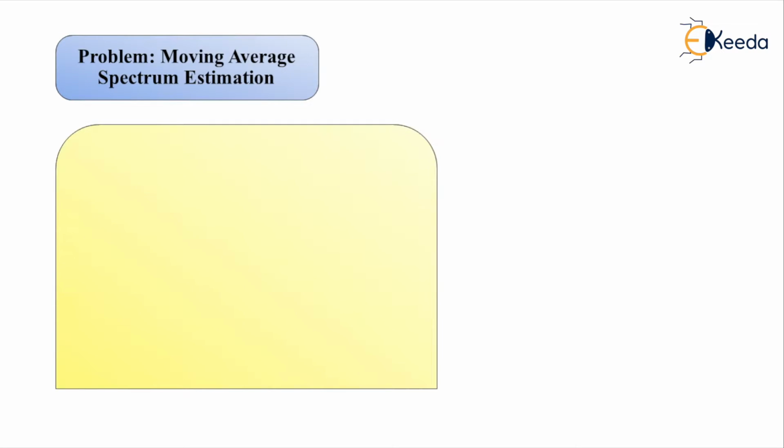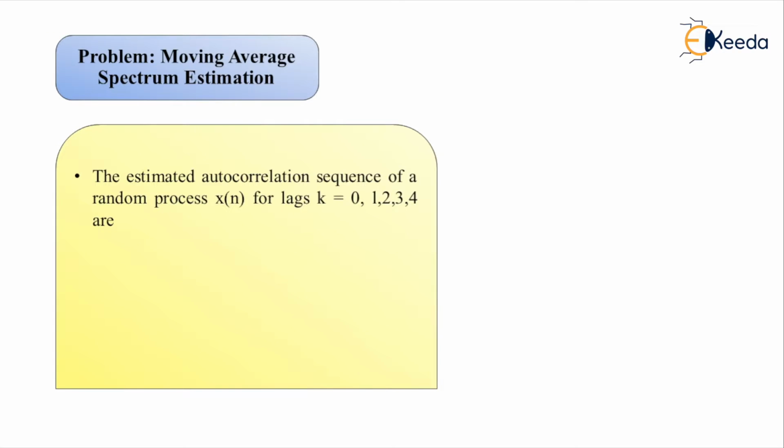So very first of all, we start with the given problem statement. It starts with the estimated autocorrelation sequence of the random process x of n for the lags represented by k equal to 0, 1, 2, 3 and 4, which are rx of 0 is equal to 2, rx of 1 is equal to 1, rx of 2 is equal to 1, rx of 3 is equal to 0.5 and rx of 4 is equal to 0.